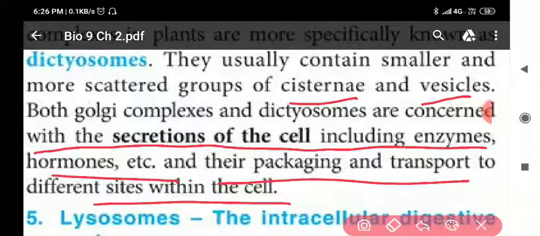So they help in the secretion of enzymes and hormones, as well as in the packing and transport of these enzymes and hormones. Clear all of you? So that is what we are discussing about the Golgi bodies.